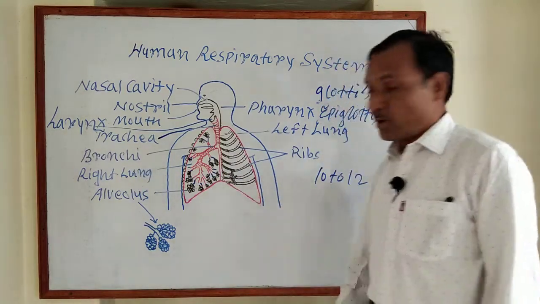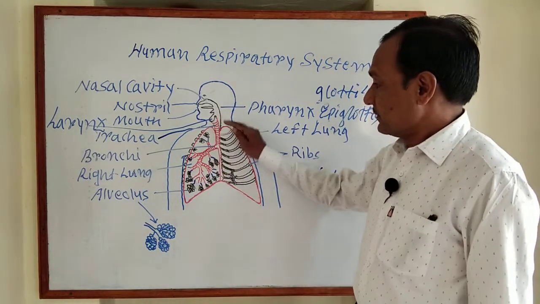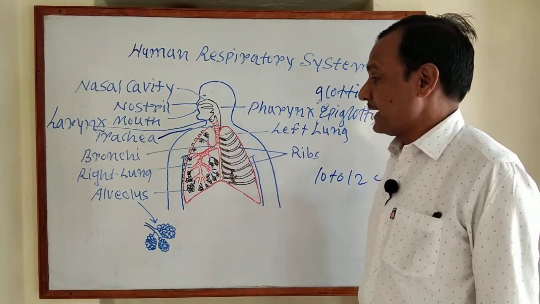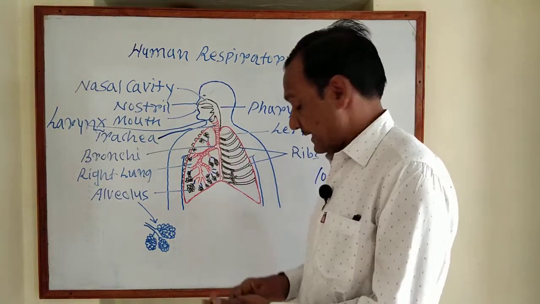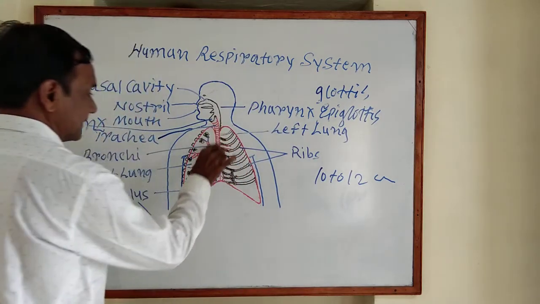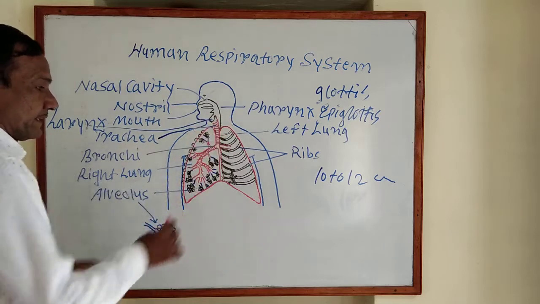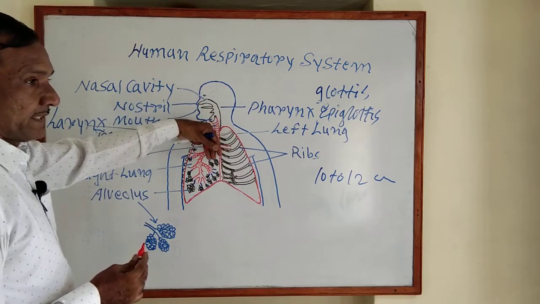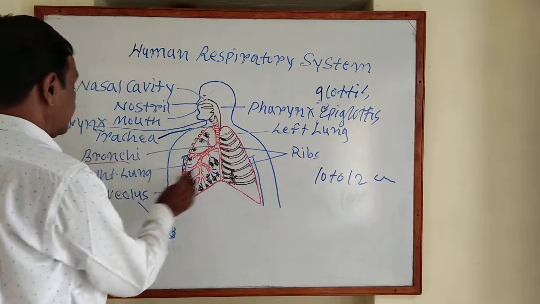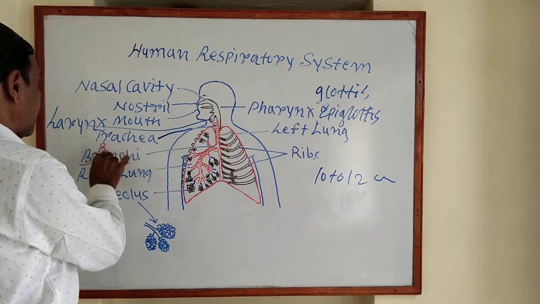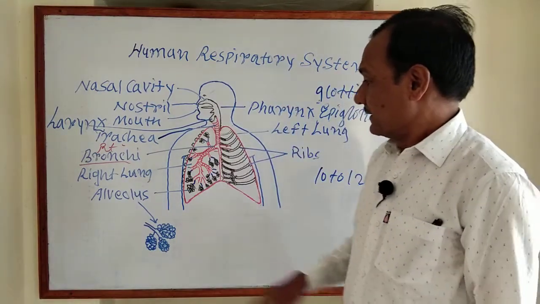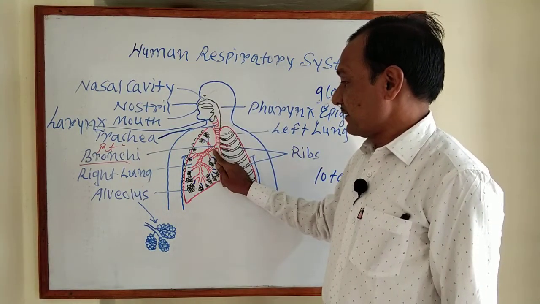Next part, bronchi. The trachea, which extends to the middle of the thoracic cavity, divides into two branches, the right bronchus and the left bronchus.